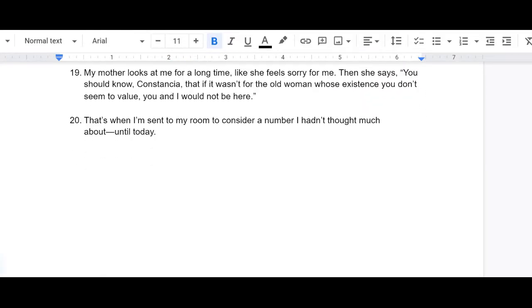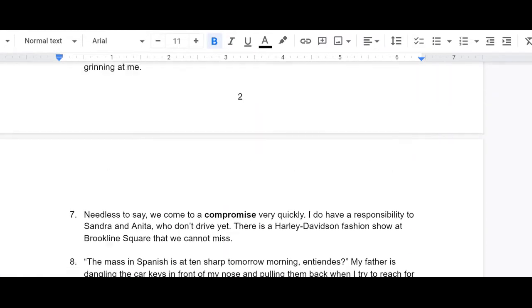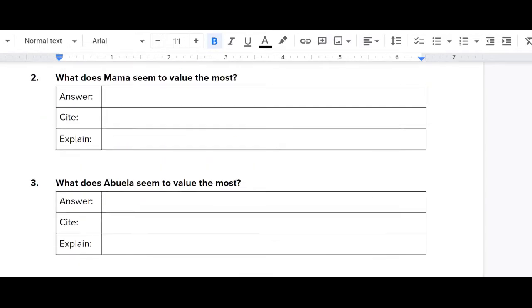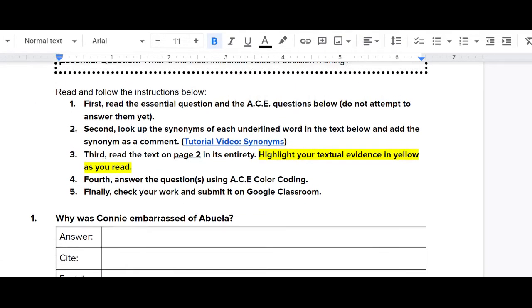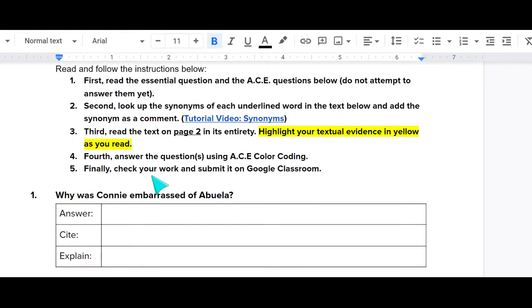We want to go through, find each of the underlined words throughout the text, find the synonym and add it as a comment. If you forgot how to do that, click on this link right here, where you'll be provided with a tutorial video that shows you how to find the synonym and how to add the synonym as an annotation.